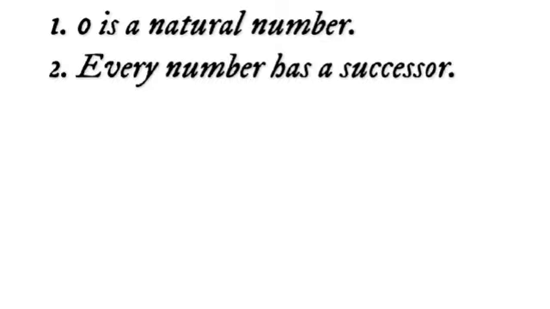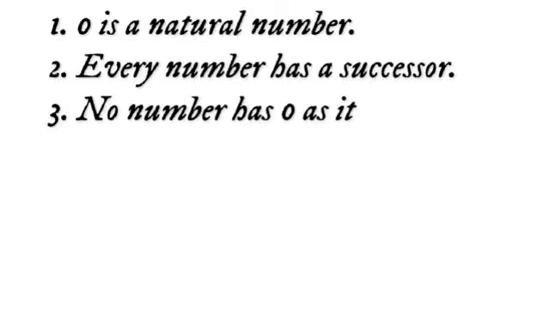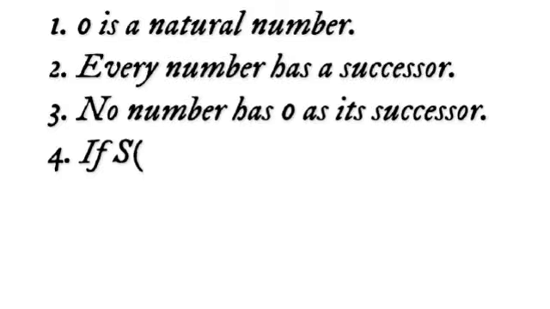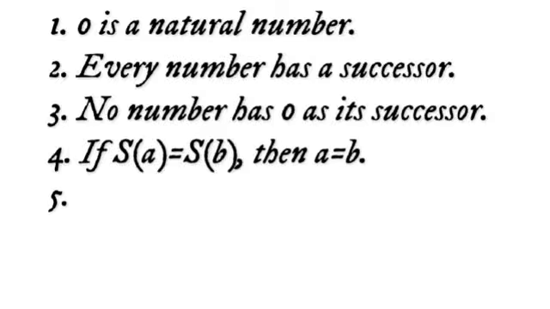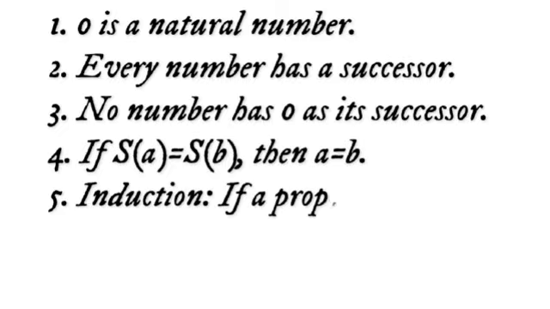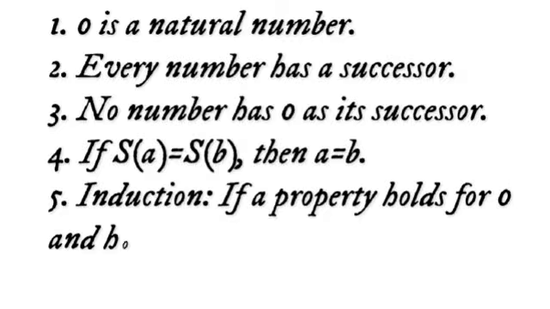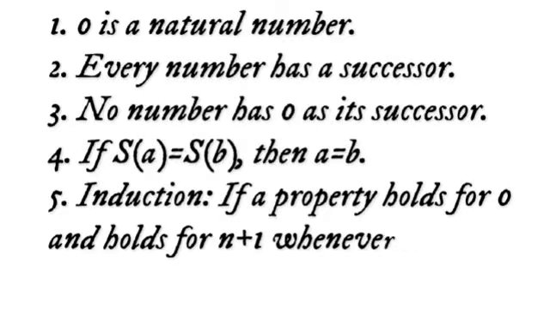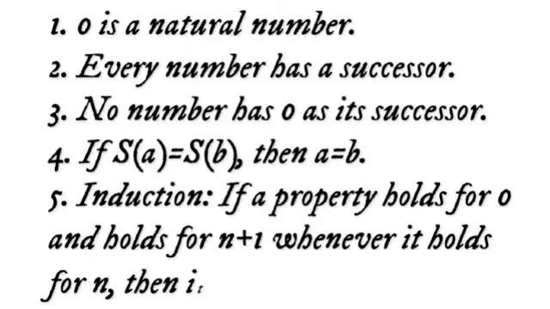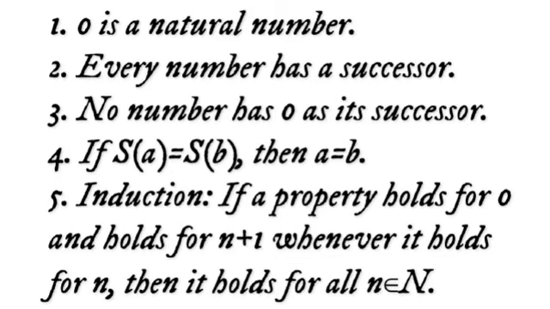1. 0 is a natural number. 2. Every number has a successor. 3. No number has 0 as its successor. 4. If S of a equals S of b, then a equals b. 5. Induction. If a property holds for 0 and holds for n plus 1 whenever it holds for n, then it holds for all n that are an element of the natural numbers.